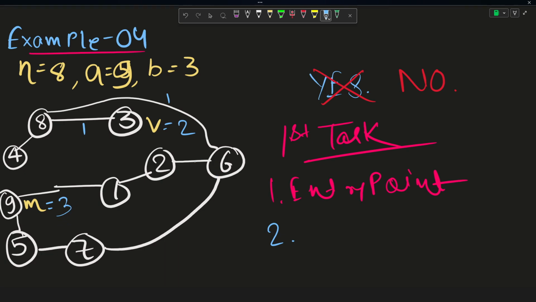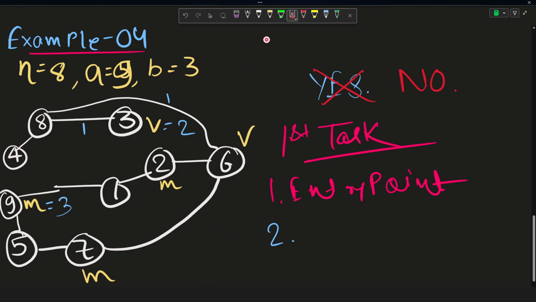So what could have happened is that at 2 units of time, Valerio would be present here and Marcel would be present either on this node or on this node. If Marcel was present on this node and he tried to move from here to here, then at the same time Valerio would have gone from here to here, right? But if Marcel was present on this node and tried to go there, then Valerio would have simply gone from there to here, right? So that's why we can say Valerio has escaped Marcel indefinitely, and for this example the answer would have been a yes instead of a no.